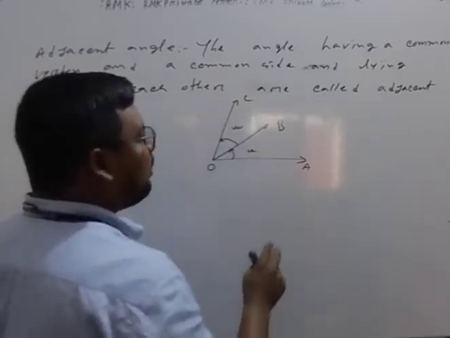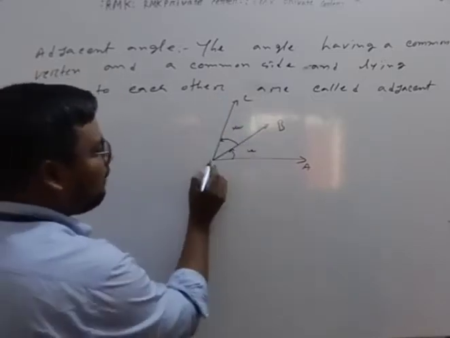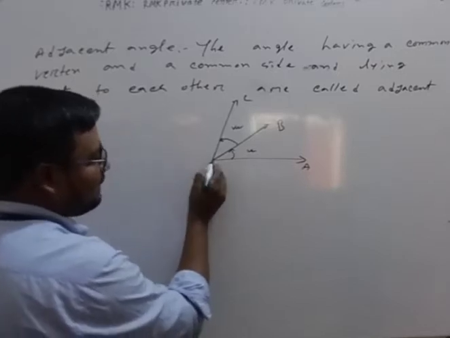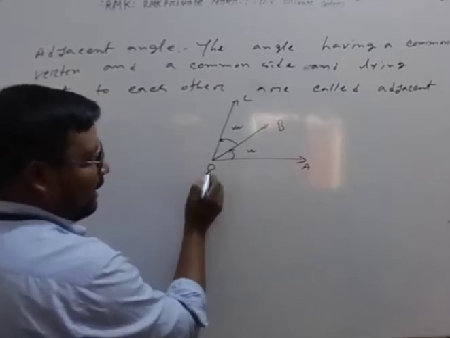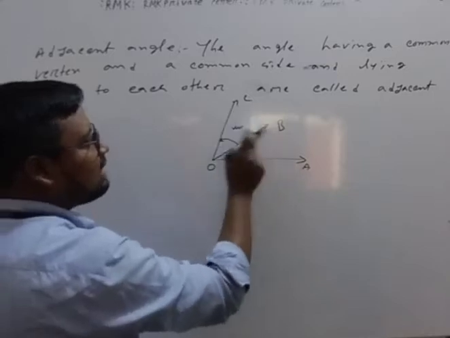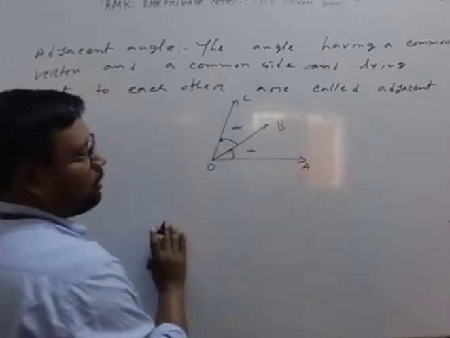These two angles have a common vertex, and this is O. And these two angles have a common side. This is OB.